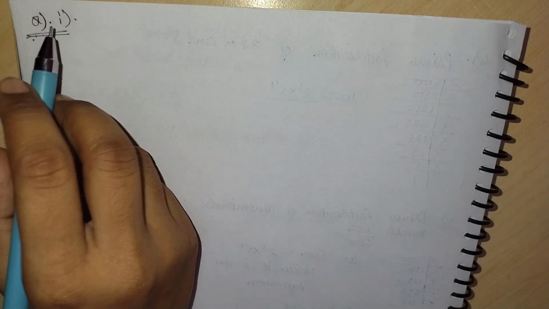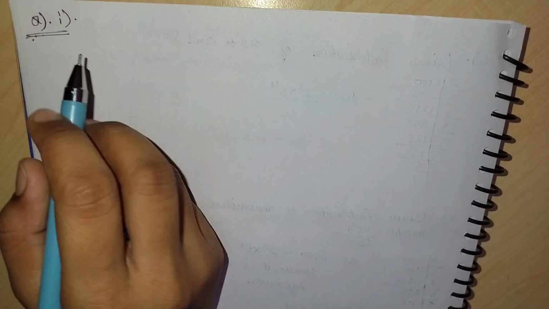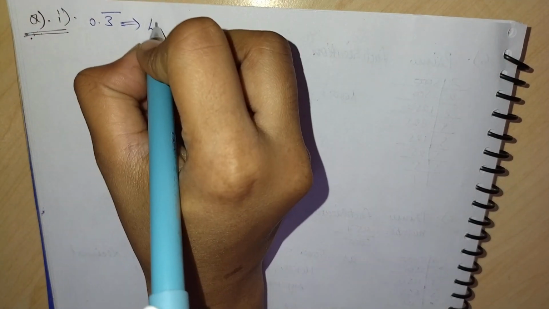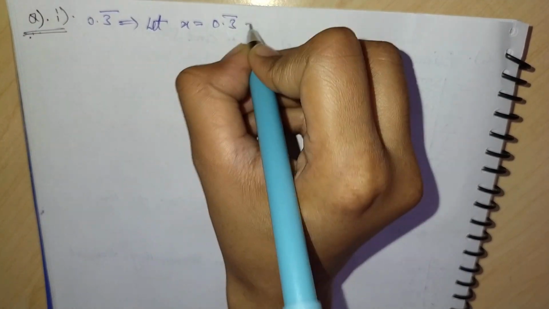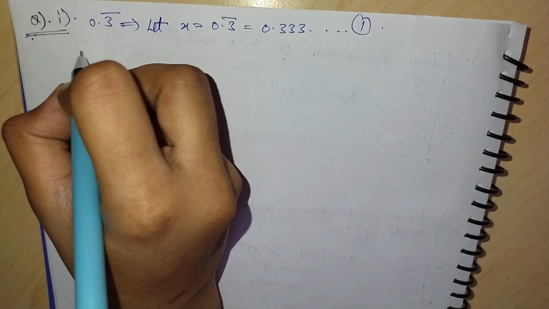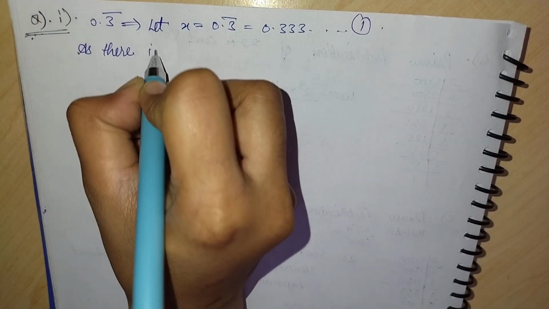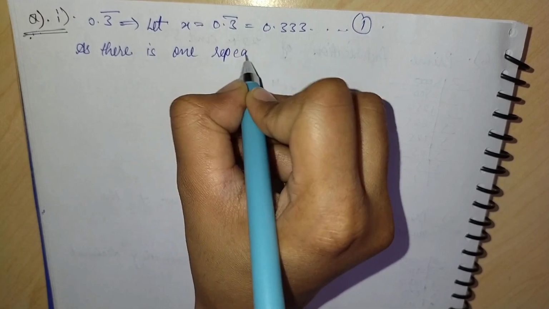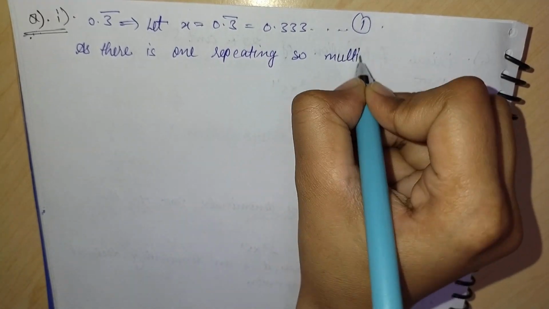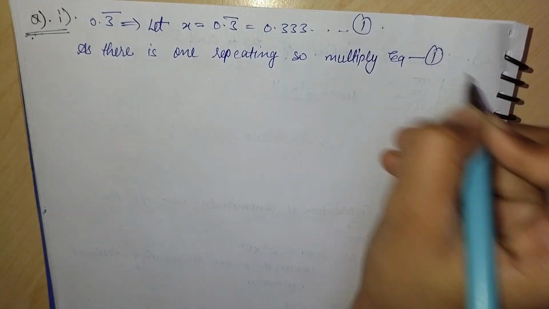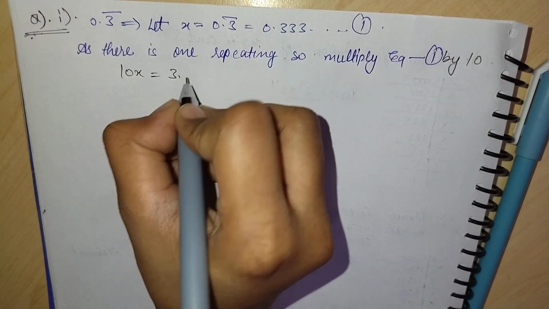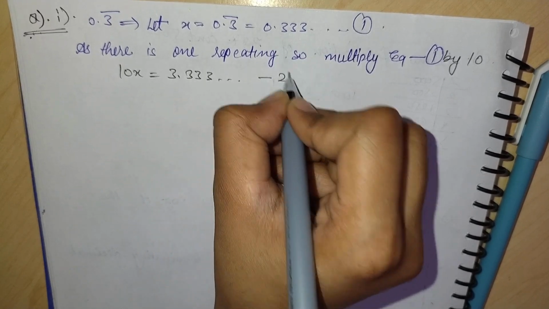Now the 8th question says, express the following numbers in the form of p by q, where p and q are both integers. So on solving, the first part is 0.3 repeating. Let x be equal to 0.333 and mark it as the first equation. As there is one repeating digit in the decimal expansion, multiply it by 10. In equation first, we will get 10x equal to 3.333. This is the second equation.